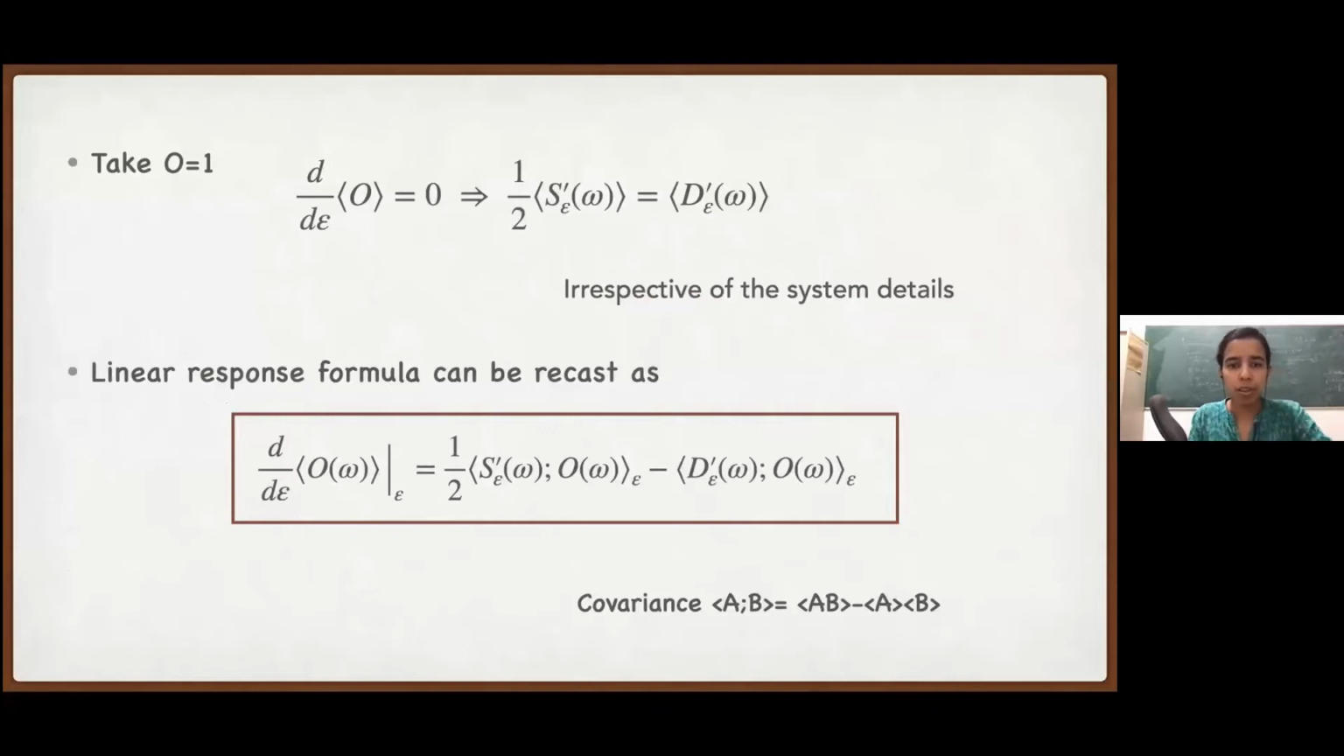So was this derivation clear? It's just two lines. We have not done much, but was it clear?